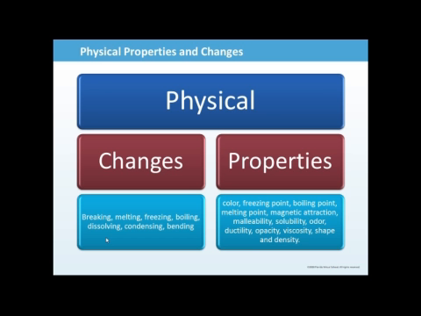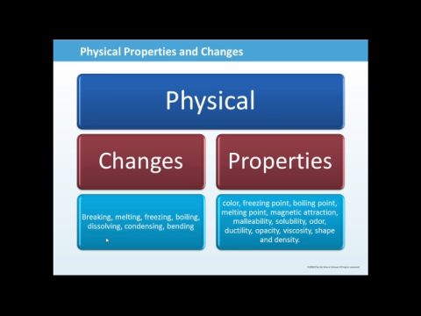Magnetic attraction, if something is attracted or not attracted to a magnet. Malleability, solubility, if something's able to dissolve. Odor, if something smells. Not that you're forming an odor, but just does something have an odor. Ductility, opacity, viscosity, shape, and of course density. We know what density is, mass divided by volume. That is a physical property. Water's density is 1 gram per milliliter.